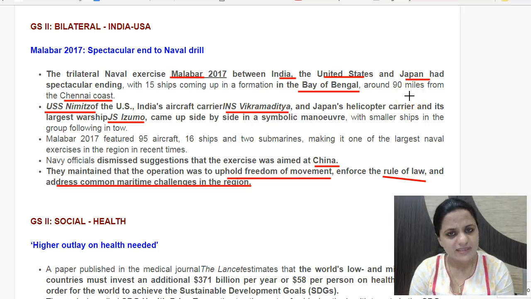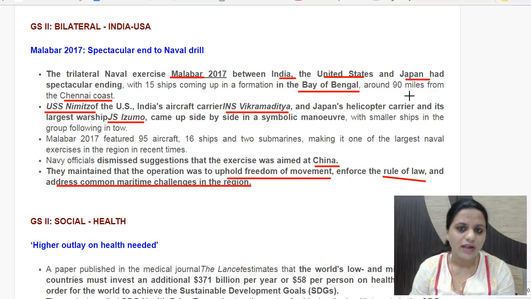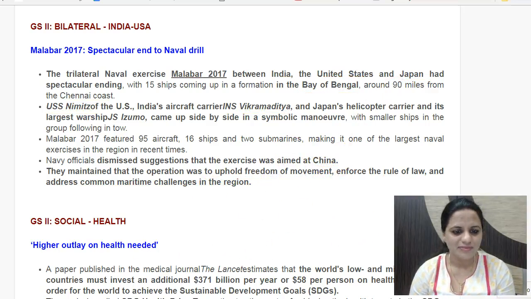But the nations here say that the joint exercises help us to work together in any case of any attack, or even if a disaster strikes, a major disaster. The interoperability and understanding the operation of each other helps the forces in working together. So that is the objective of the exercise. But then China has its apprehensions, and it is claimed that it is not targeted against China.